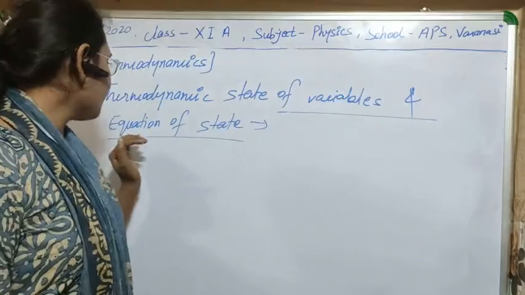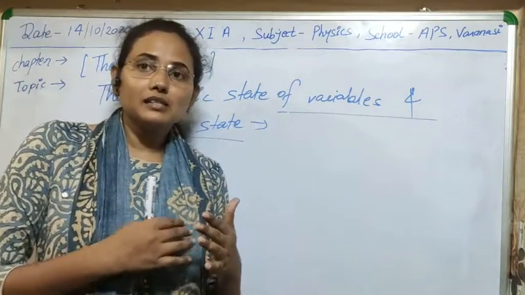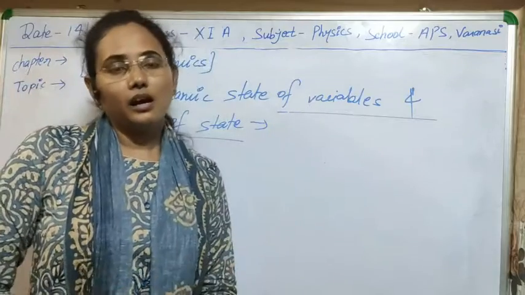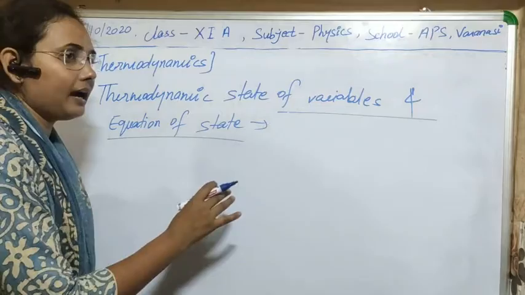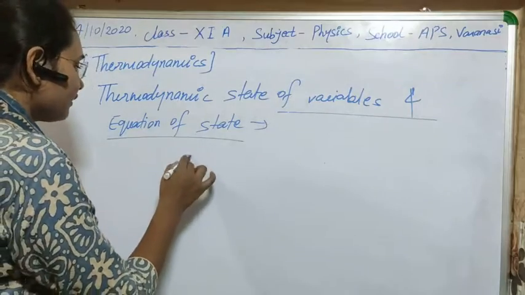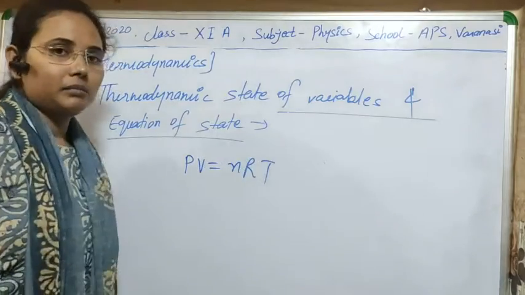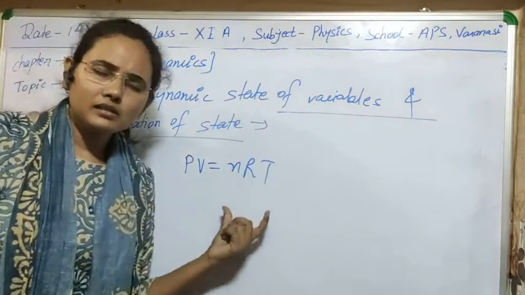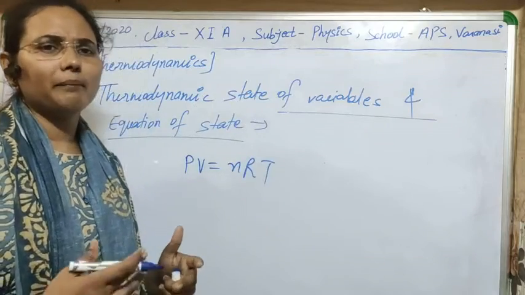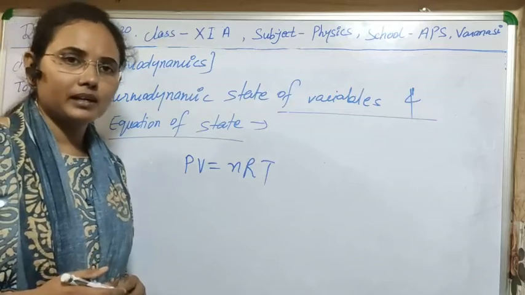Now, what is the equation of state? The equation which relates these parameters, these thermodynamic variables, is known as the equation of state. Like in the case of an ideal gas, as you know, the equation of state is PV = nRT. It relates its variables; variables can be independent or dependent, it doesn't matter.